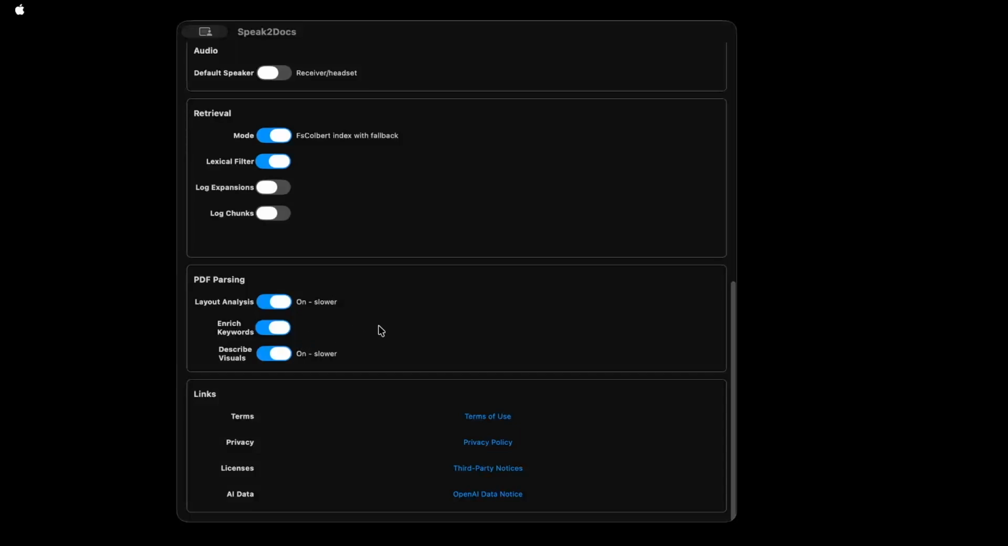Describe visuals. For each visual on the page, we will send a picture of that to a small GPT model and have that picture be described by the model. That description is also included in the content.